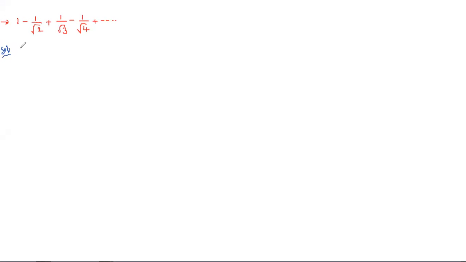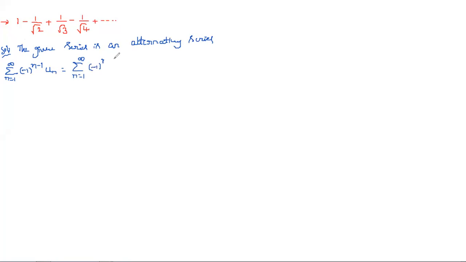So the given series is an alternating series. And next, what can we choose as un here? Here it is summation n is equal to 1 to infinity, minus 1 whole power n minus 1 into un. What can we choose un here? If you see, can you write the given problem as 1 by root 1 or not?